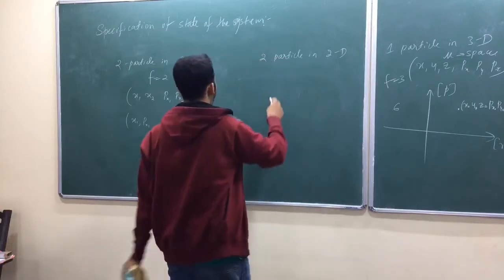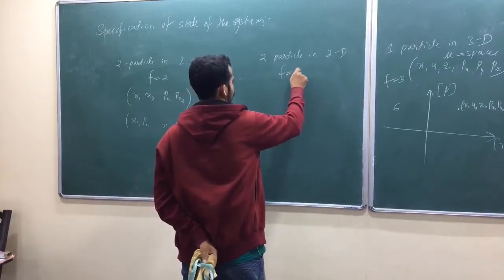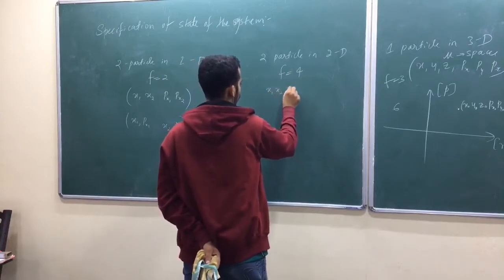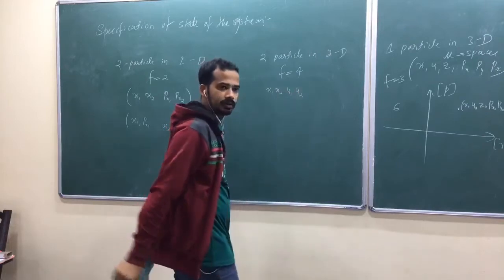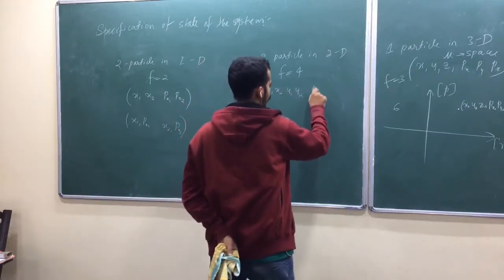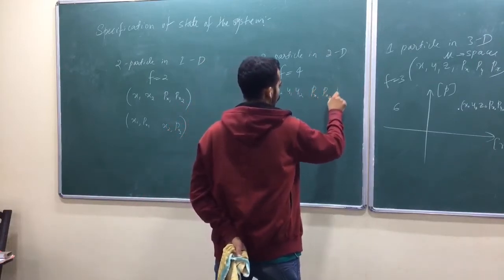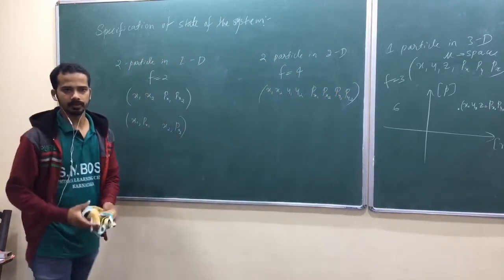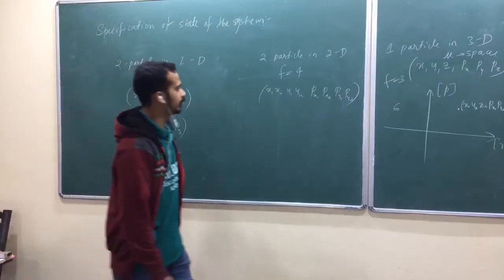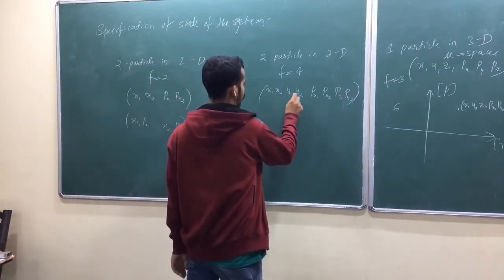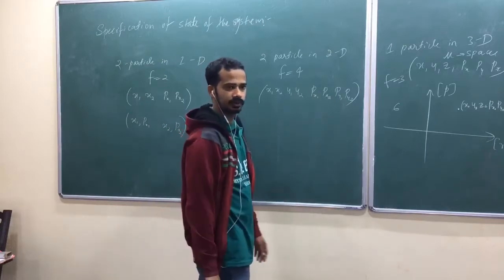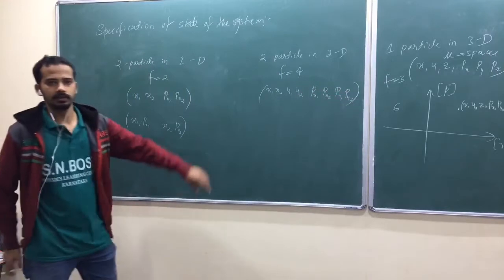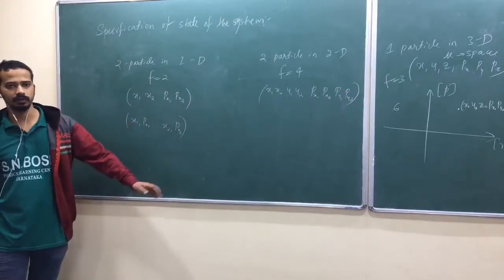2 particles in 2D. What is the degree of freedom? 4, isn't it? So how do you write? x1, x2, y1, y2. That's better. So px1, px2, py1, py2, isn't it? 2 particles in 2D. What is the dimension of phase space? 1, 2, 3, 4, 5, 6, 7, 8. Is that okay? Similarly, 2 particles in 3D, what would happen? Double, 12, isn't it? So 12 will be the dimension.